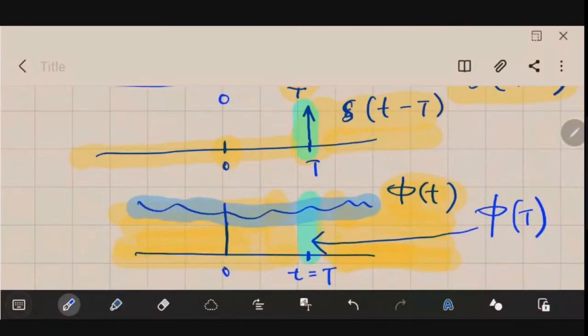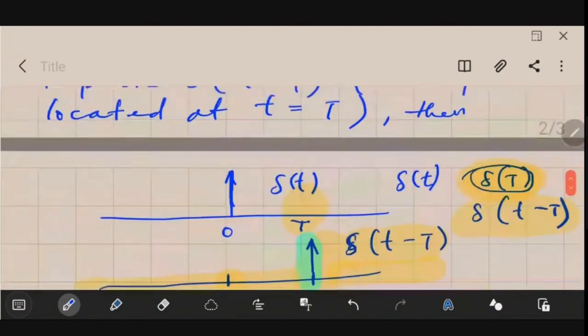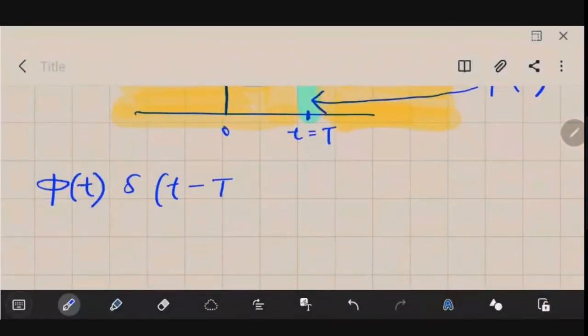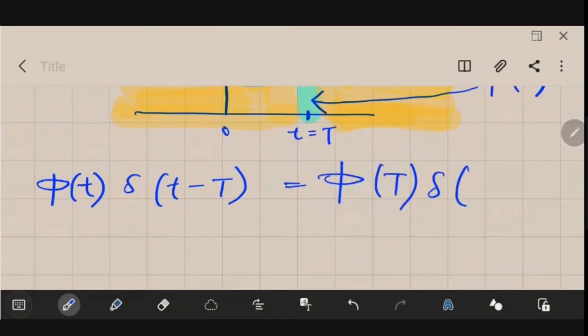So let us write it in the form of an expression. Phi of t multiplied with del of small t minus capital T is equal to nothing but phi of capital T multiplied with del of small t minus capital T. Let it be equation number 3b.